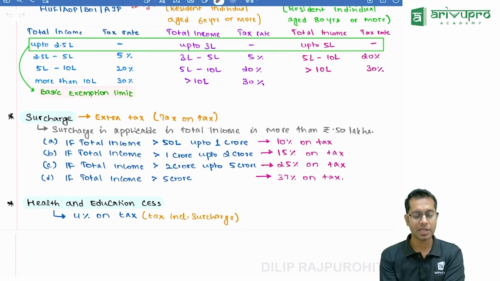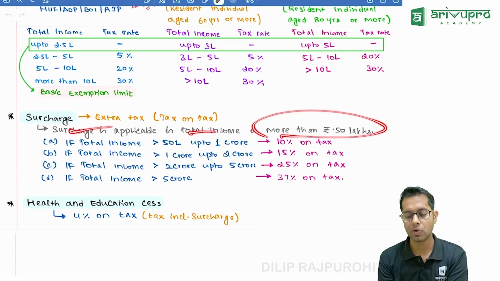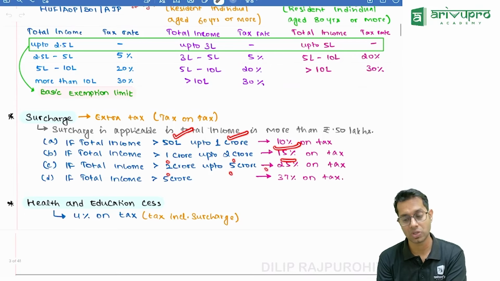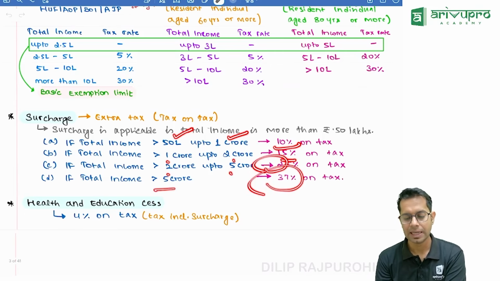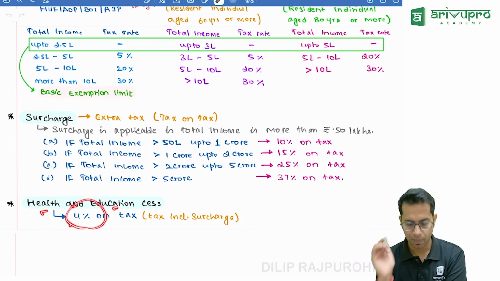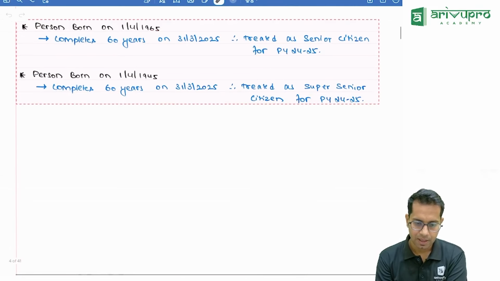When is surcharge applicable? Surcharge is applicable if your total income is more than 50 lakh rupees. But anyways, there is no change in this surcharge limit. Up to 1 crore, it is 10%, 1 to 2 crores, 15%, 2 to 5 crores, 25%, and more than 5 crores, 37%. This is under the optional regime. Health and education cess also will have to be paid, up to 4% of tax.